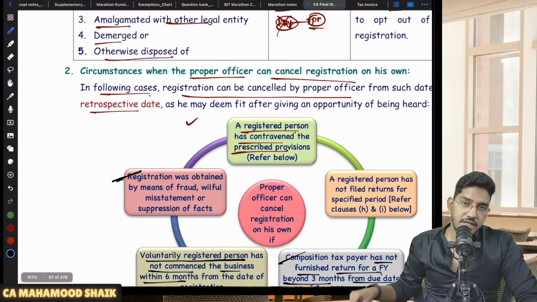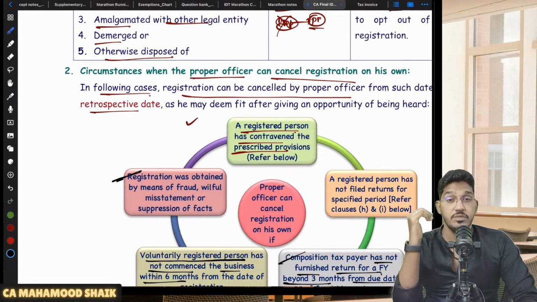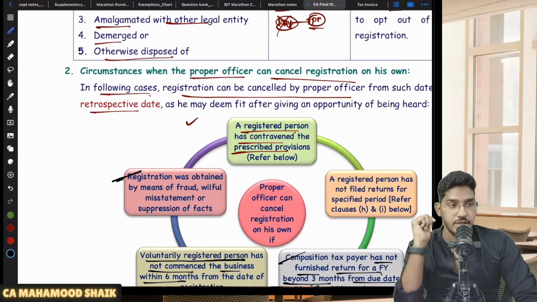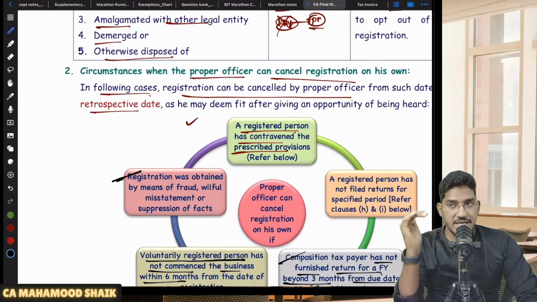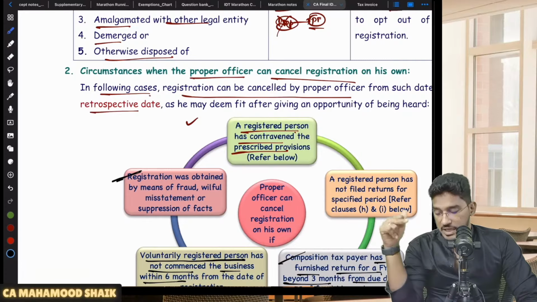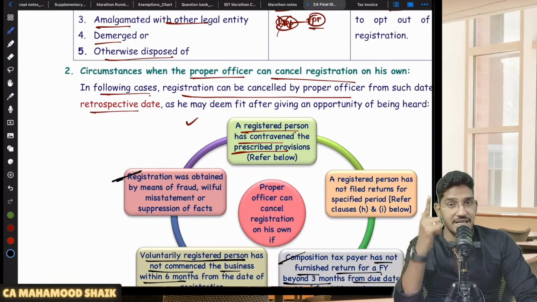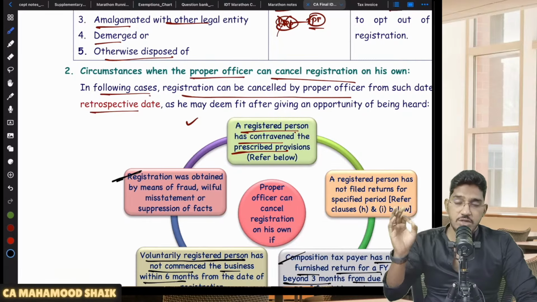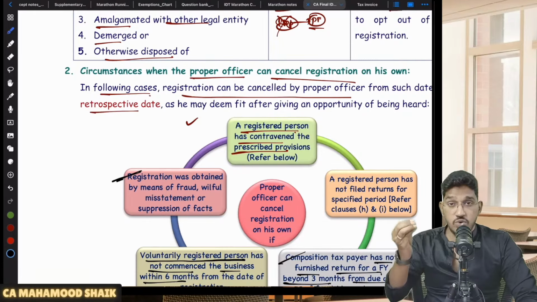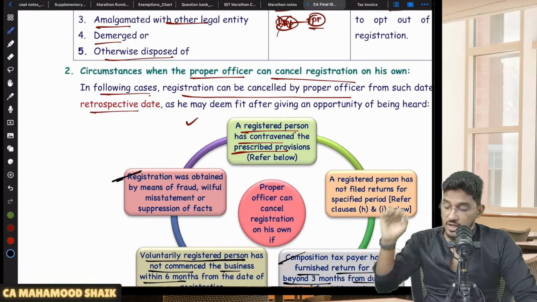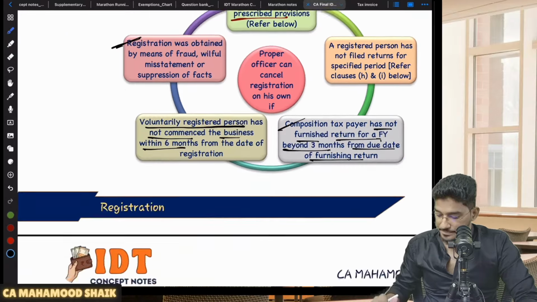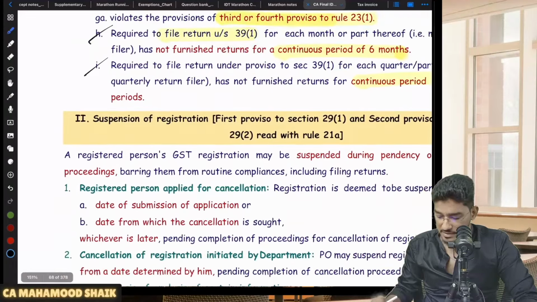Why? Because at the final level they will ask you comprehensive questions where you will be required to state what action should be taken. They will give you one scenario and ask in this case what all actions can be taken by the department. So if it is falling under any of these prescribed violations, you have to write that the PO on suo moto basis can even cancel his registration also. Like that some linkage will be there. So that's why you have to remember the circumstances where the proper officer on suo moto basis can cancel the registration of the registered person. Okay. Right. So these are the circumstances.